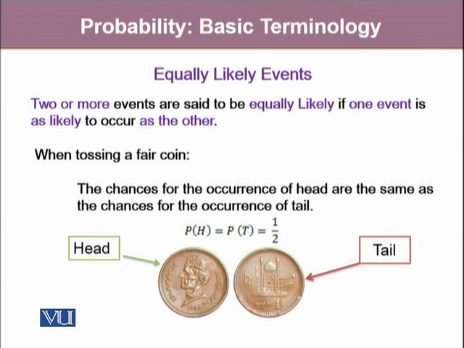Similarly, when we roll a die, the possibilities are that the outcome could be 1, 2, 3, 4, 5, or 6. For all these different events, the probability of occurring 1 is 1 by 6. The probability for the occurrence of 2 is 1 by 6. And likewise, the probability for all the rest of the events is going to be 1 by 6. So in an experiment of rolling a die, all these events are also equally likely events.